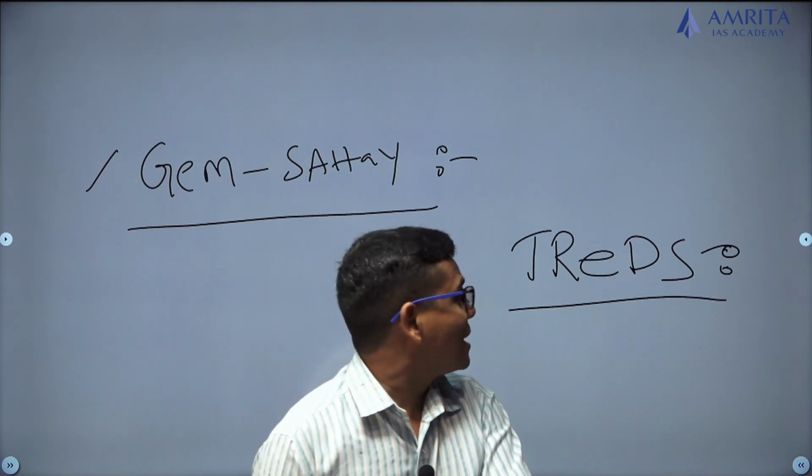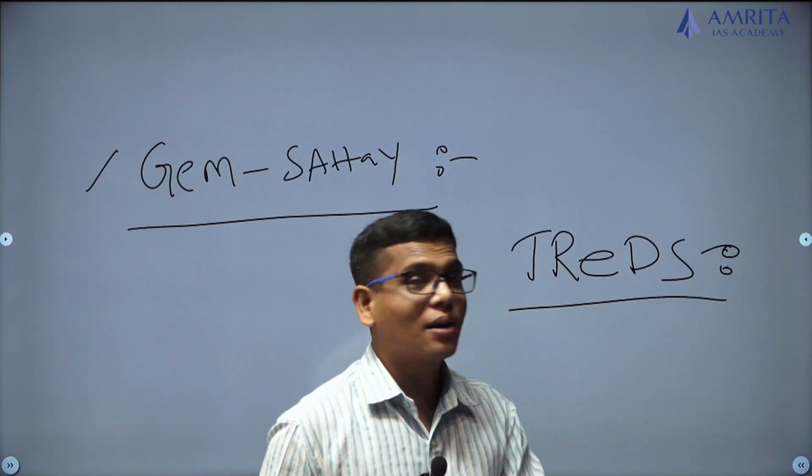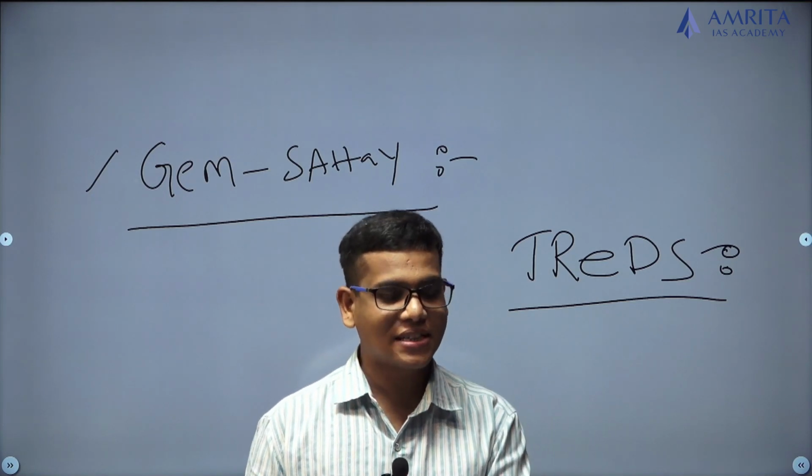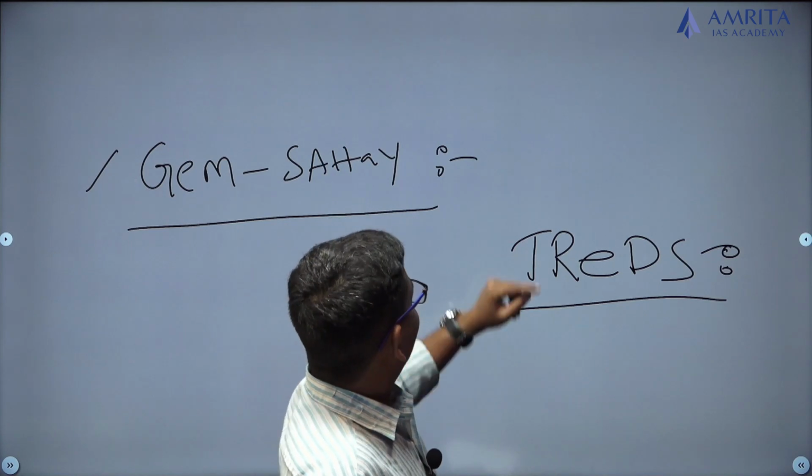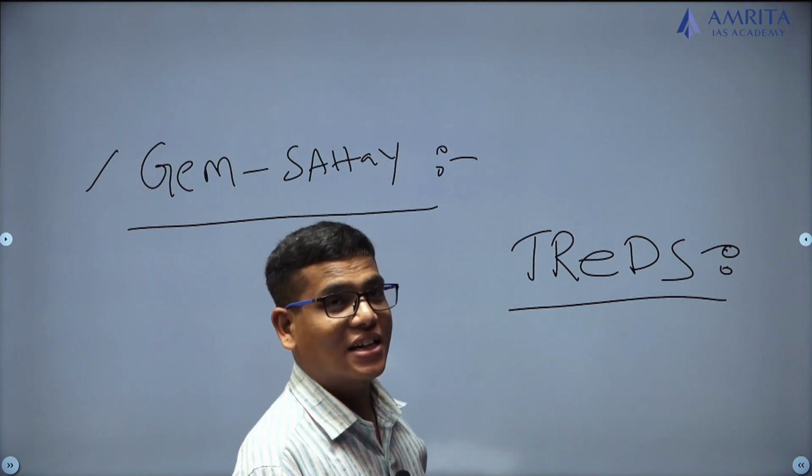So this is something about the factoring business in India, and the recent amendment in the factoring business.